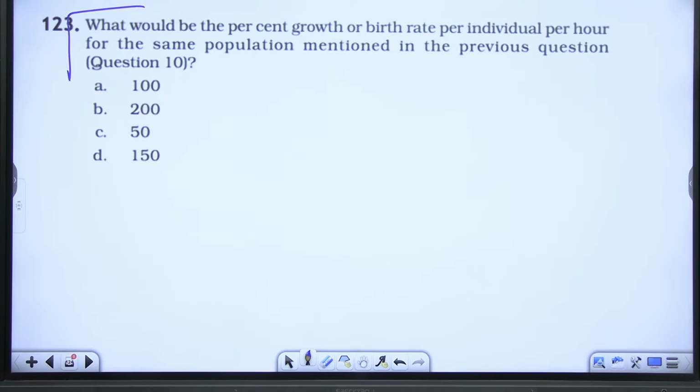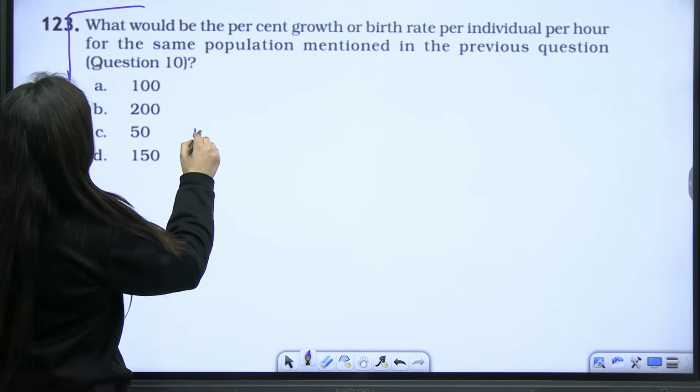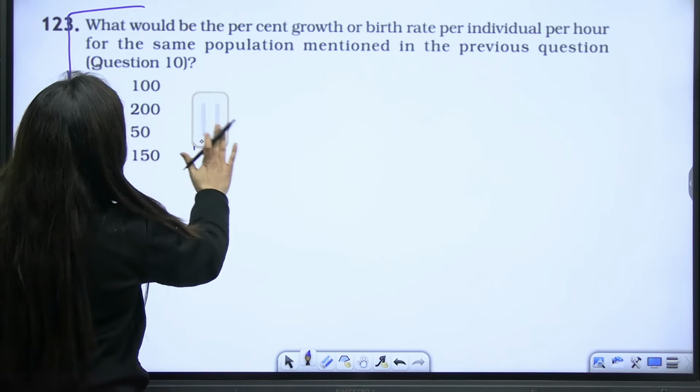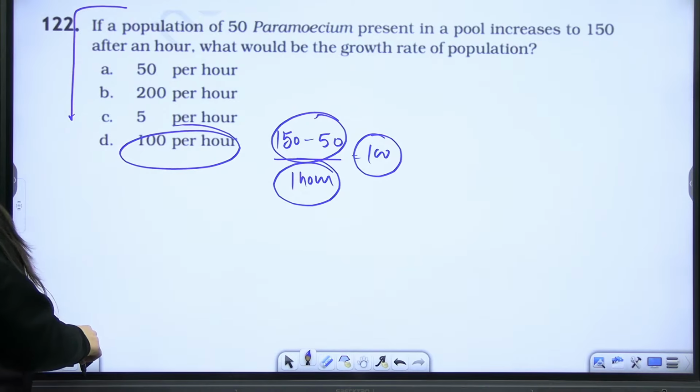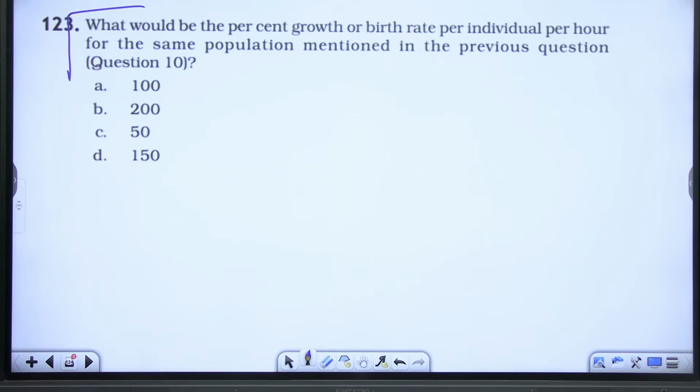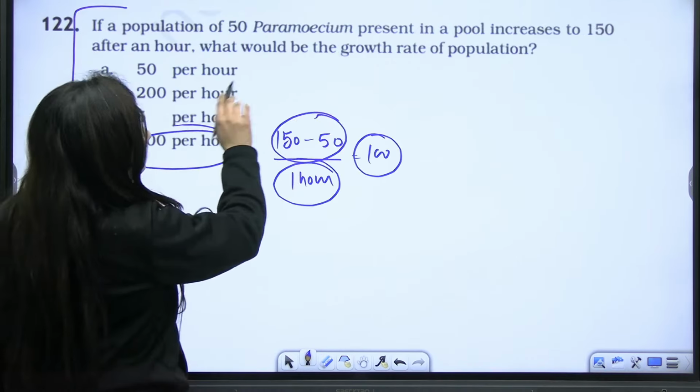You have to tell the increase. So guys, it's very simple. You have to tell the percent growth. So increase is basically, what is the increase? 100, right? Because it has become, see, this is what they are asking.